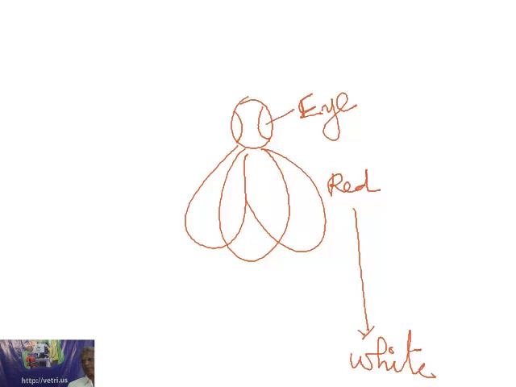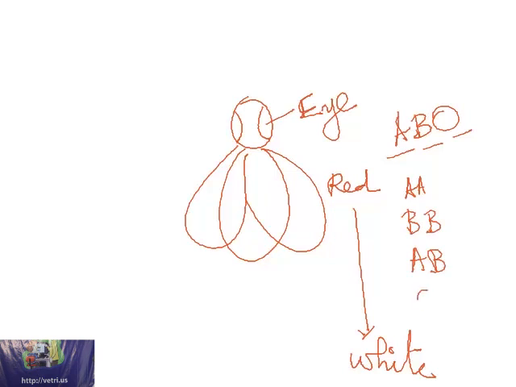A beautiful example of multiple allelism you come across in human beings also. See, the ABO blood group itself is the best example for multiple allelism. It contains 3 alleles, namely A allele, B allele and O allele, deciding the 4 groups, namely A group, B group, AB group and O group. Okay. So these are some of the beautiful examples of multiple allelism.